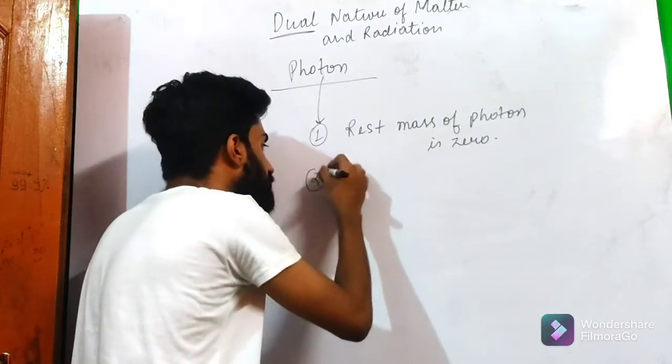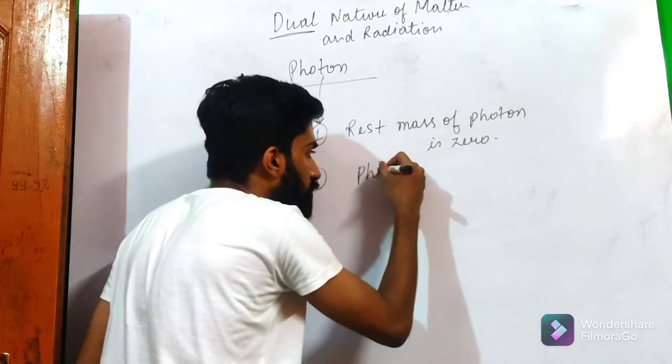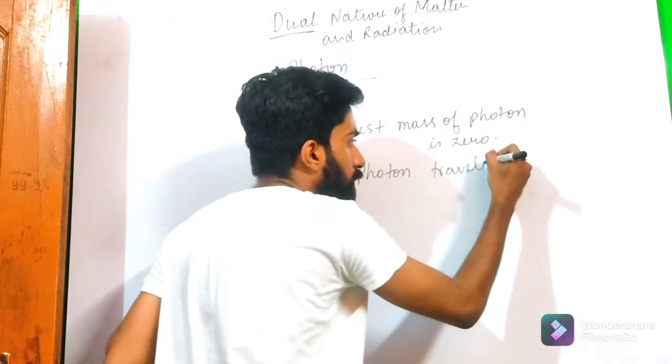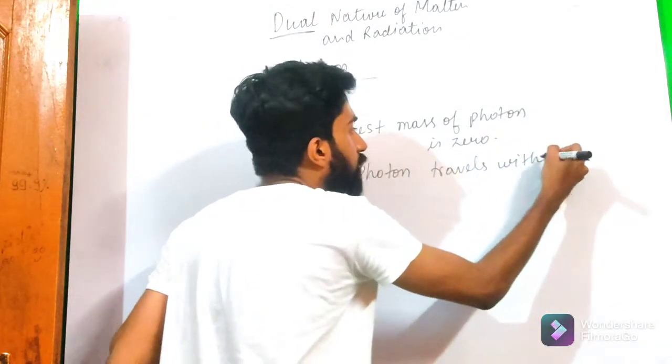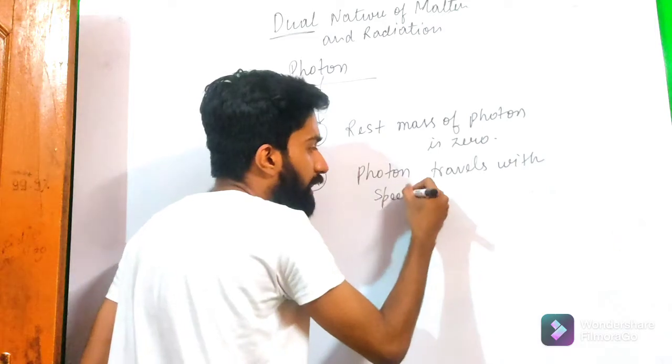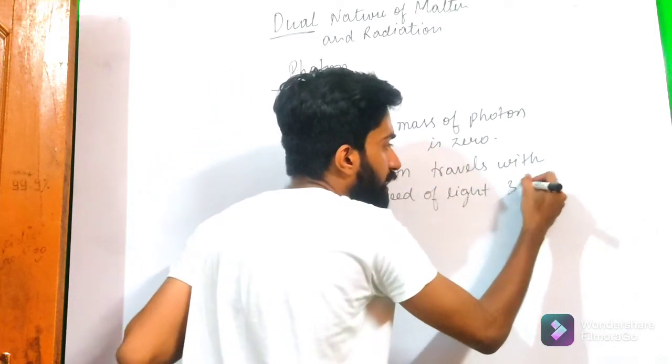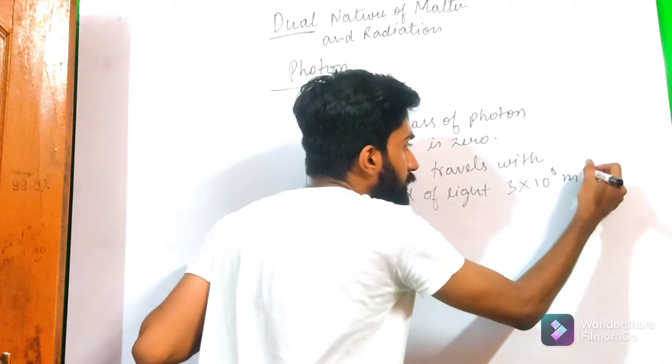The second thing is that each photon travels with the speed of light, that is 3 into 10 to the power 8 meter per second.